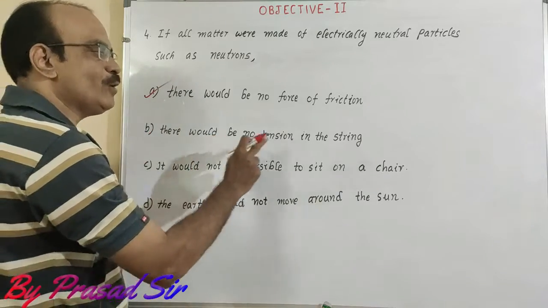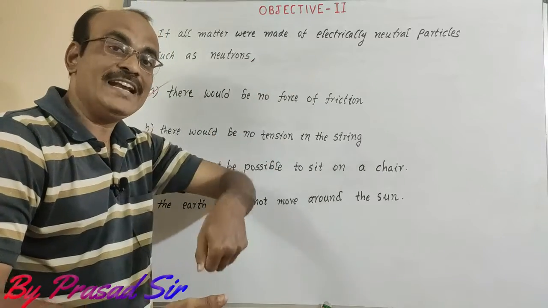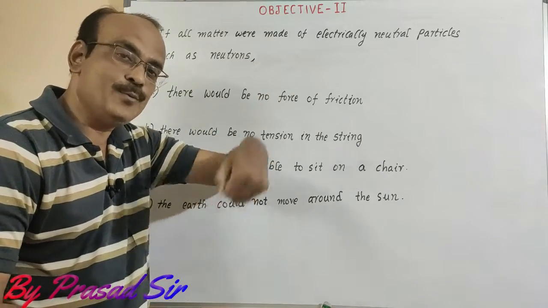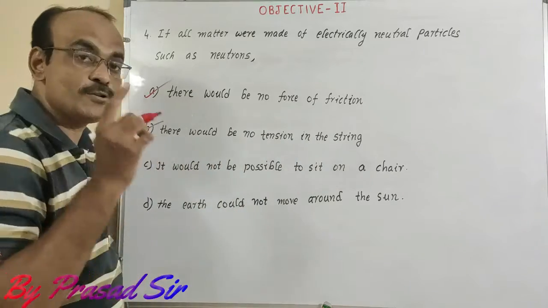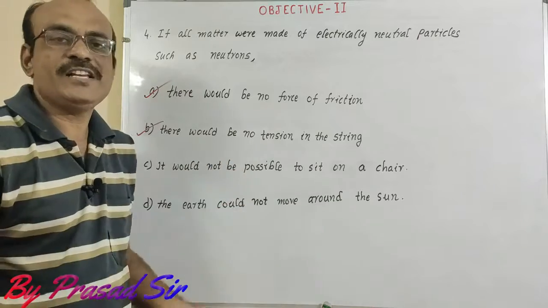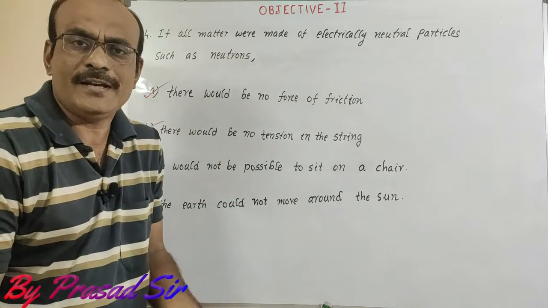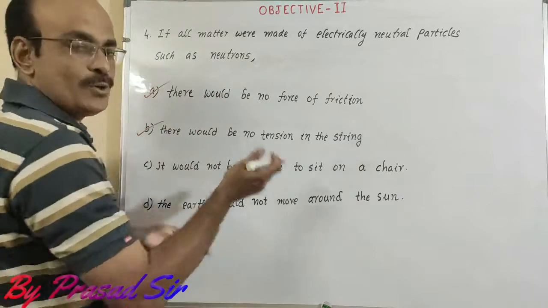And B, there would be no tension in the string. Tension always pulls the body. So when there is a force of attraction, then it pulls the body. So that's why there would be no tension in the string is also a correct option. And C, it would not be possible to sit on a chair. All the matter is made up of neutral particles, that is neutrons.